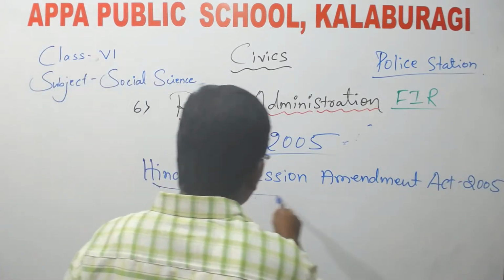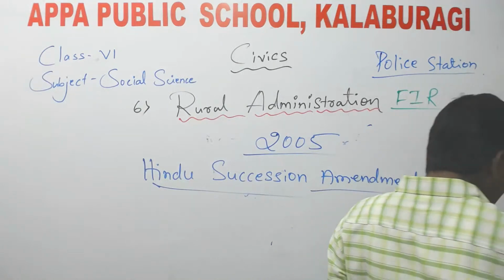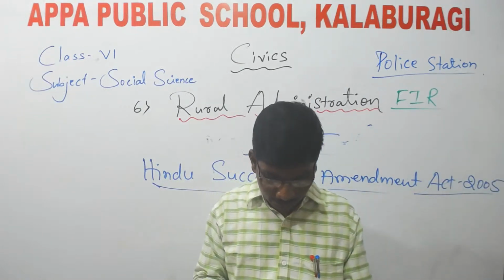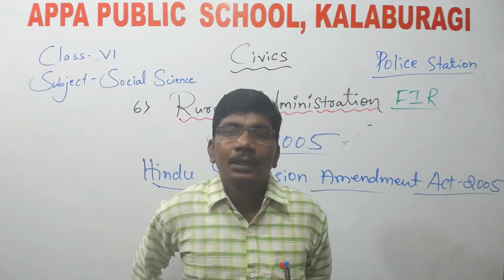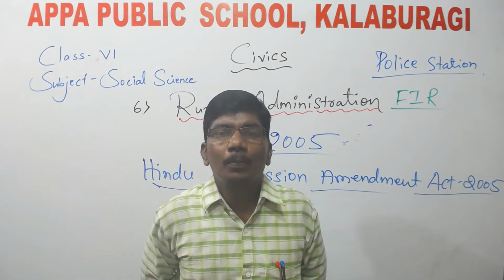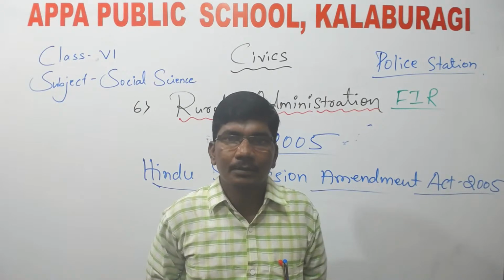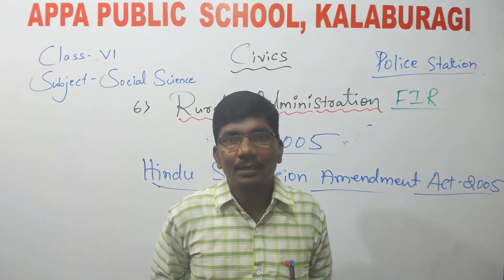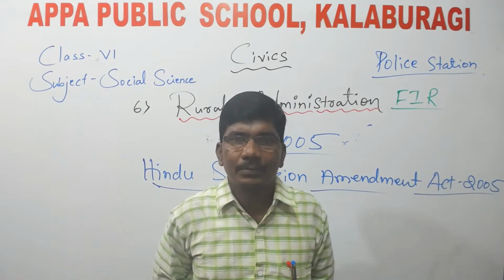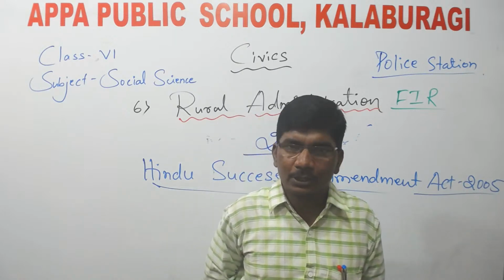So what is this law? What is this law saying to us? Dear children, you know very well that in the property of the father, only sons are getting the shares. This is happening in our country especially.